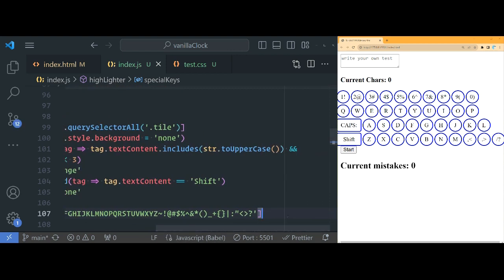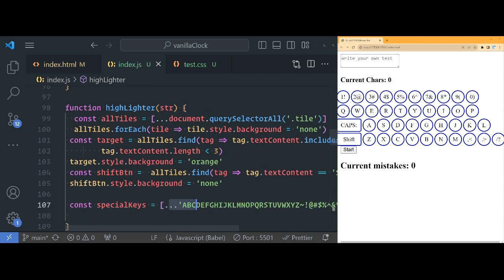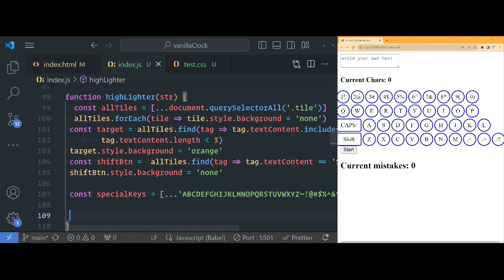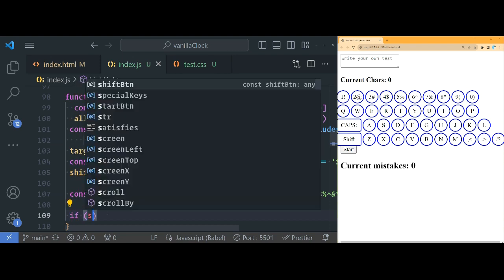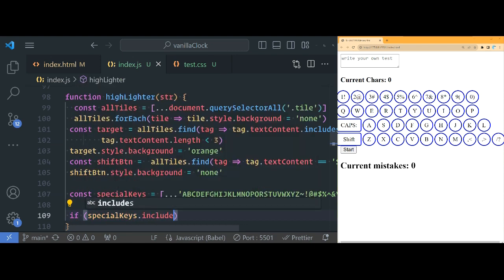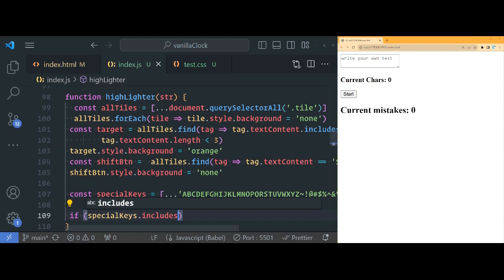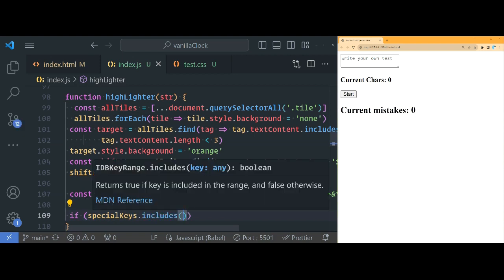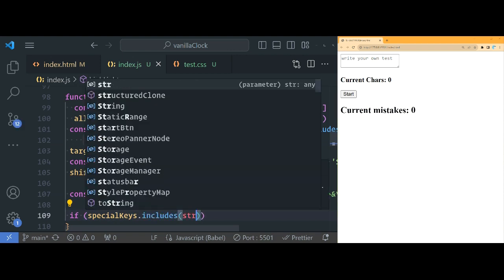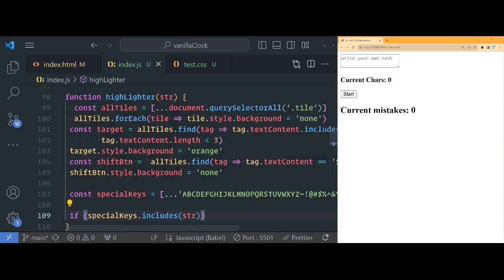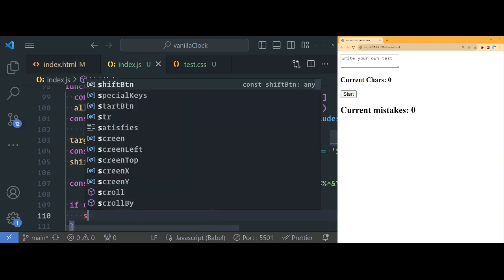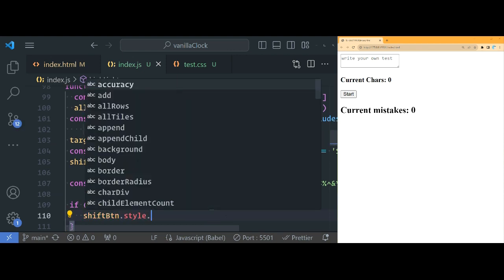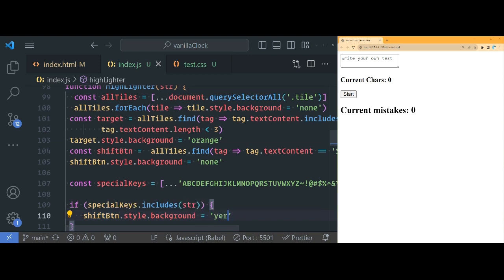I think I got all of them like that. Okay. And then now the spread operator will spread all of these out into individual values. Okay. And then down here, since we're still inside of highlighter, you can just say if special keys dot includes, and this way we don't have to use regex, right? If it includes the string, then it means we need to capitalize it. And that means a shift button that we just selected, .style.background, will be equal to yellow.